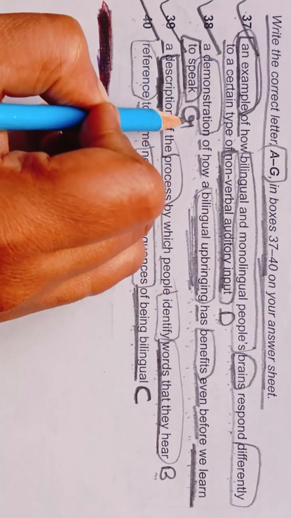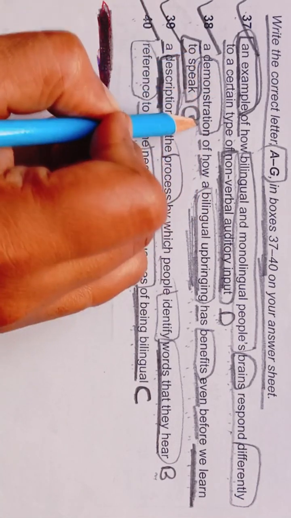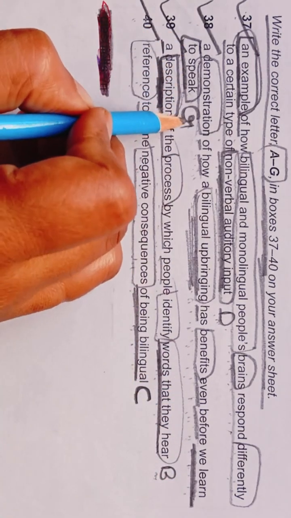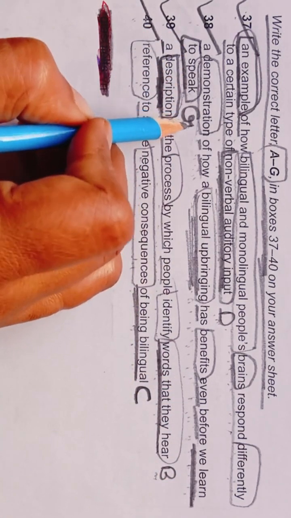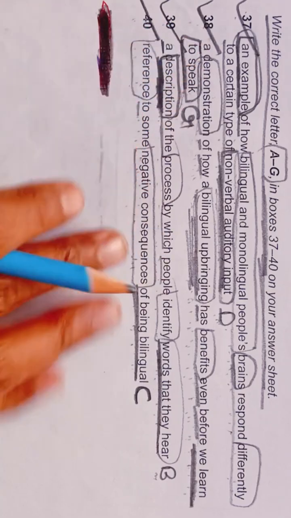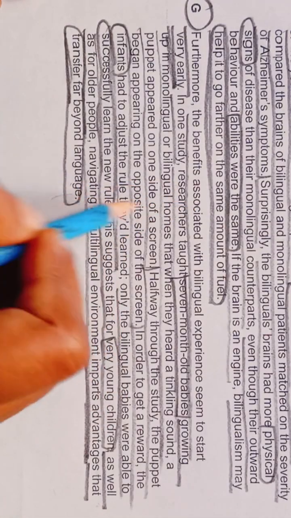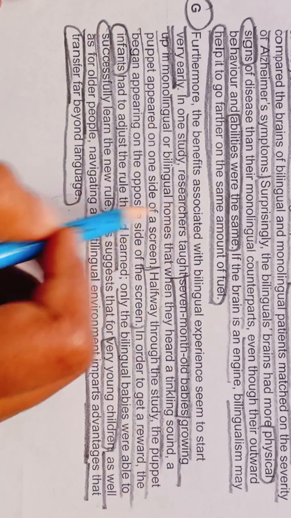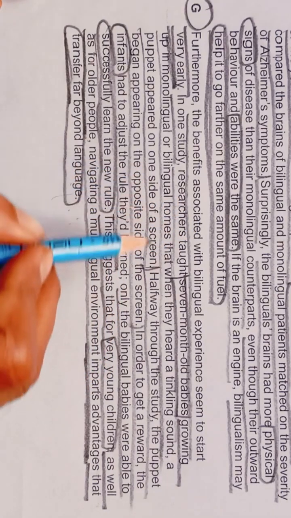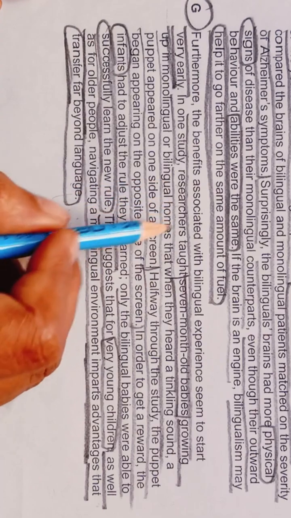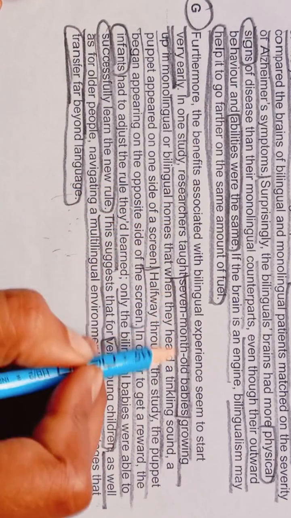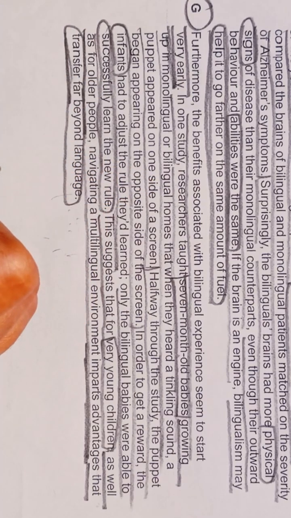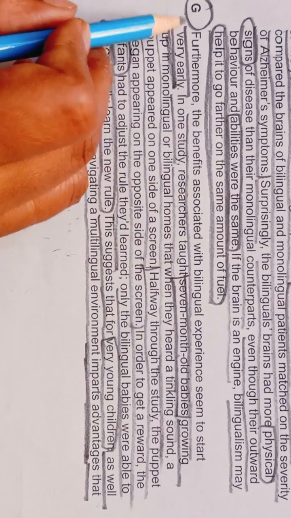So we are getting our answer from G paragraph. A demonstration of how a bilingual upbringing has benefits even before we learn how to speak. From G paragraph we are getting our answer. So we will write G in front of 38 in our answer sheet. Okay, so from here they have demonstrated a research, okay, over 7-month-old babies. So this is the research they have demonstrated. So we are getting our answer from G paragraph.